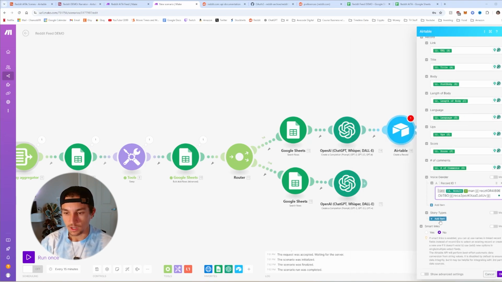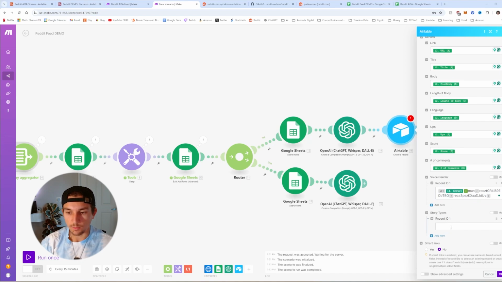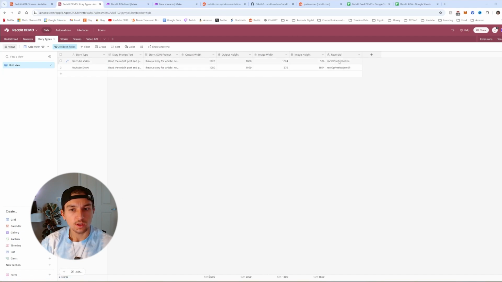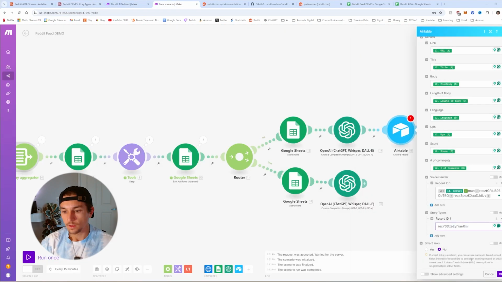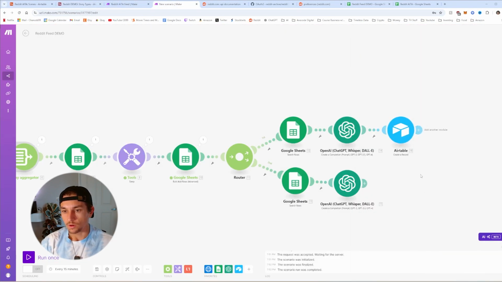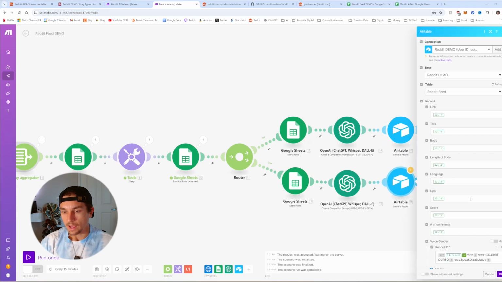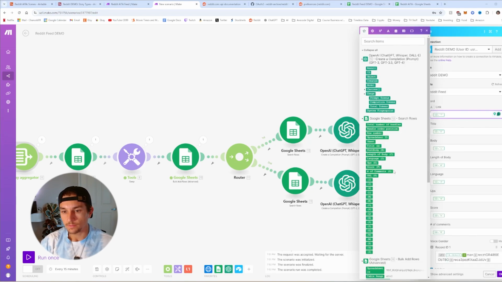And then same with story types. The story type will always be a YouTube video, so I'm going to copy that right now. Go to story types, get the record ID for YouTube video right here. And there we go. We're going to copy that. Let's clone this right here. Everything will be the same except for a few things.